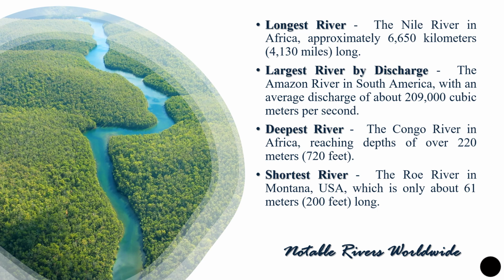It has an average discharge of around 2 lakh cubic meters per second. Also the deepest river, that is the Congo River in Africa, has a depth of around 220 meters, that is 720 feet deep. And the shortest river, that is Roe River in Montana, US, is about 61 meters long. So these are generally stats for us to remember.